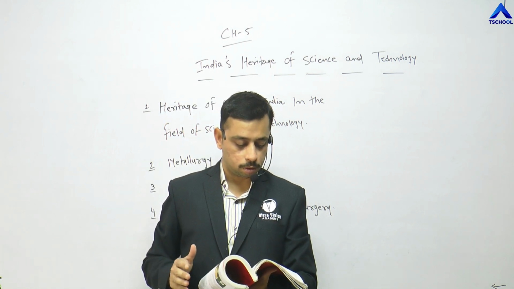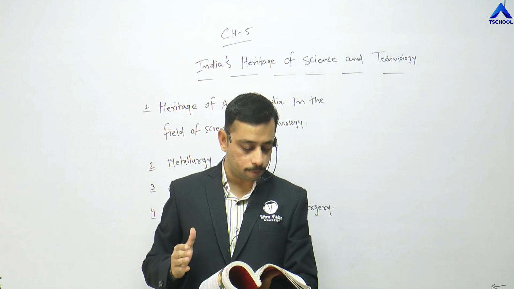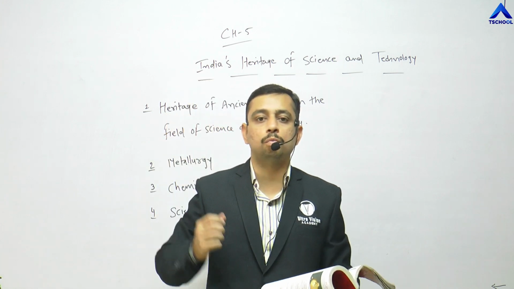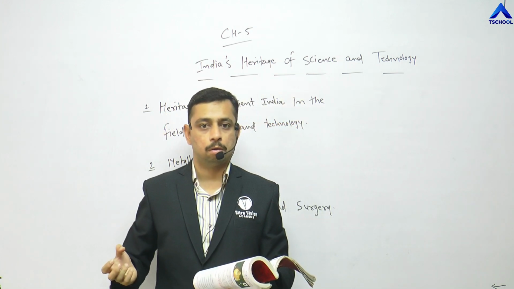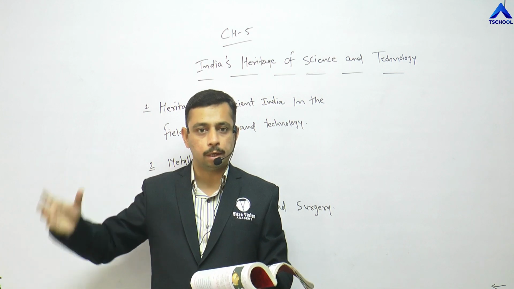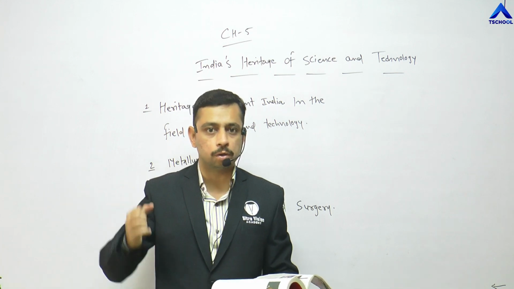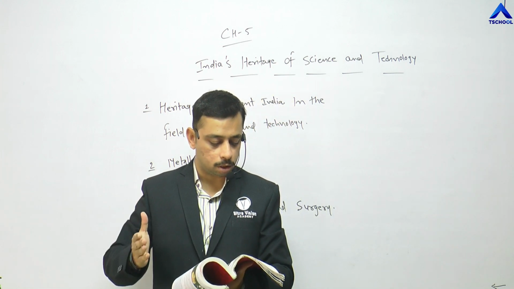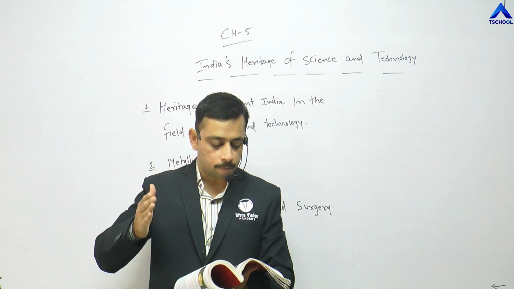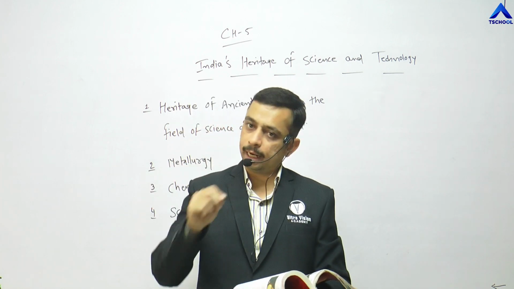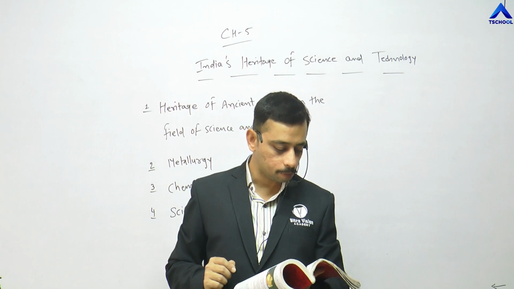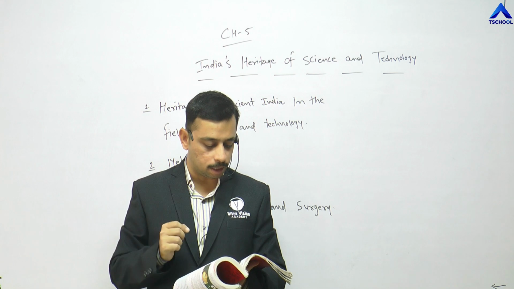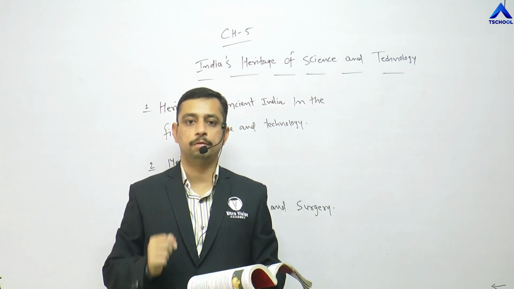Maharshi Shrushut has mentioned the instruments used in surgery. Even today, the instruments that are being used while any kind of operation or surgery is being done were mentioned by Maharshi Shrushut. Again, underline that statement. The instruments were so sharp that they would split a single vertical hair into two divisions.